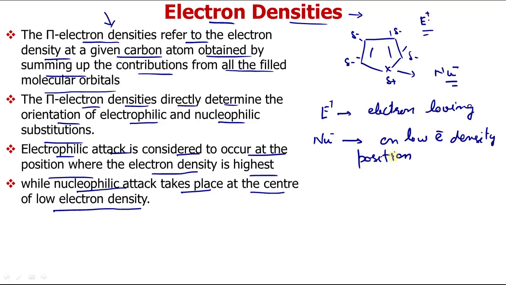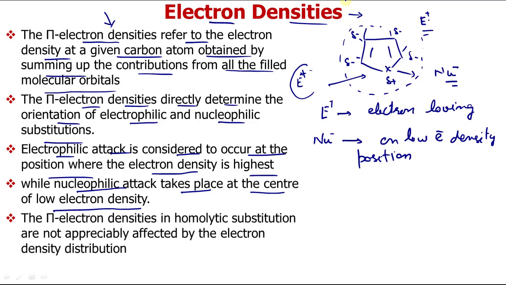So suppose we have to see the attack of an electrophile on this molecule. Then we will study the electron density at each position, and the position where electron density is highest is where the electrophile will attack. That's how you determine it with the help of electron densities. In case of homolytic substitution, meaning free radical substitution, these are generally not affected by electron density distributions, because free radical mechanisms are somewhat different. So this is general for attack by electrophiles and nucleophiles. This was your first reactivity index, electron density.